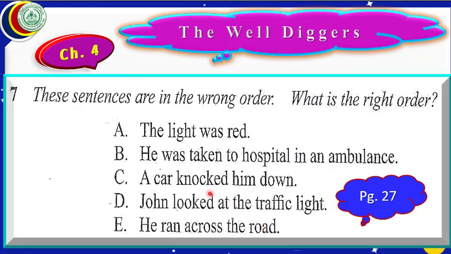Then there will be the sentence, a car knocked him down because his light was red. He might have stopped, but he did not stop. That is why a car knocked him down. Then the last sentence will be, he was taken to hospital in an ambulance.